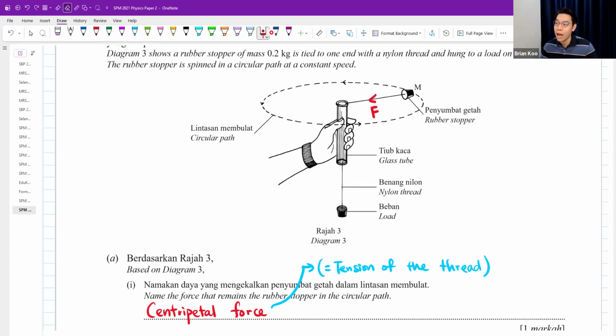But then how come this rubber stopper will not get pulled down to the center? You think of it. How come this rubber stopper won't drop down? Because this glass tube is hollow inside, there is nothing inside. And then the thread gets pulled down by this load. But why won't it get pulled down? Oh, because it's moving fast enough.